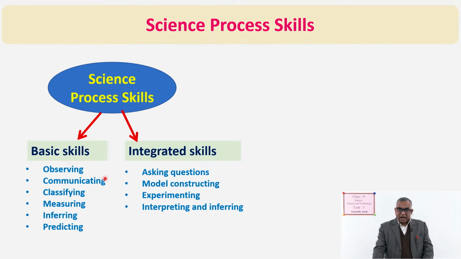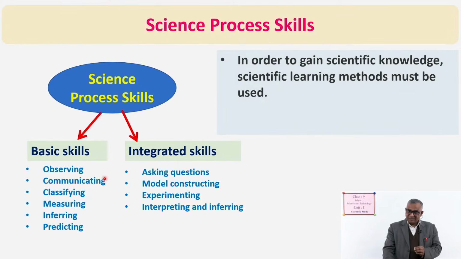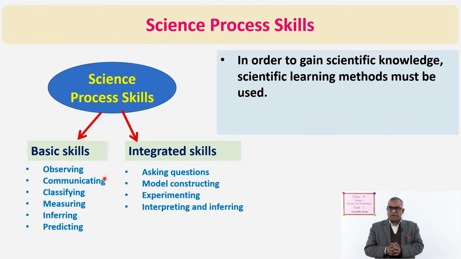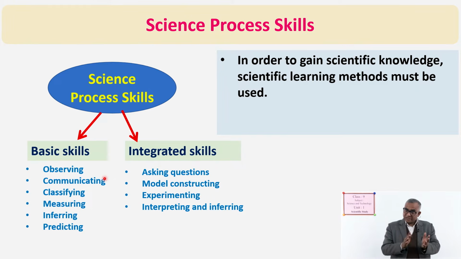After it, we have to understand the relation between scientific process skills and scientific learning methods. So, at first, in order to gain scientific knowledge, scientific learning methods must be used. So, what are scientific learning methods?